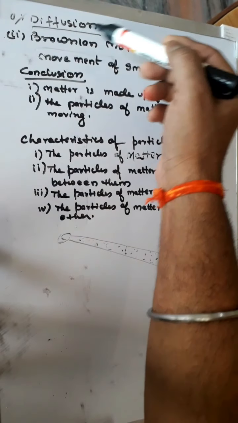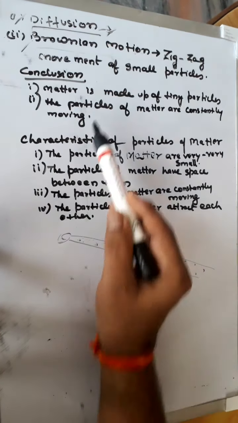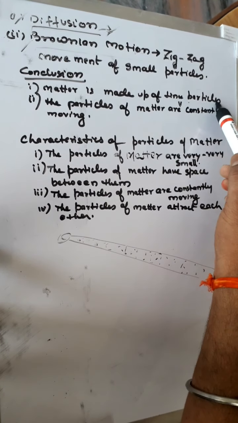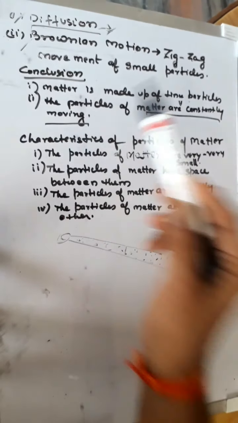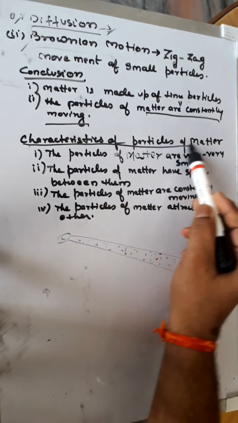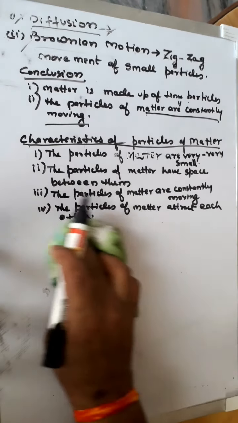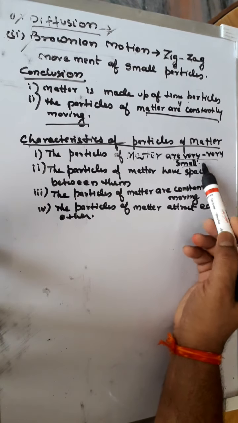These two phenomena, diffusion and Brownian motion, give the conclusion that matter is made up of tiny particles, very very small particles, and that they are constantly moving. Now we will see the characteristics of particles of matter. The first property we will see here is that particles of matter are very very small.